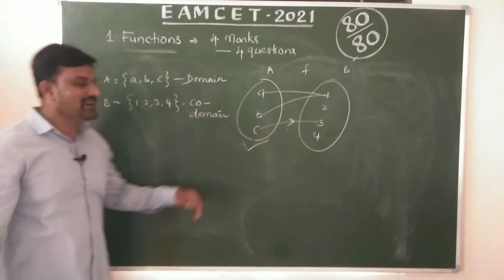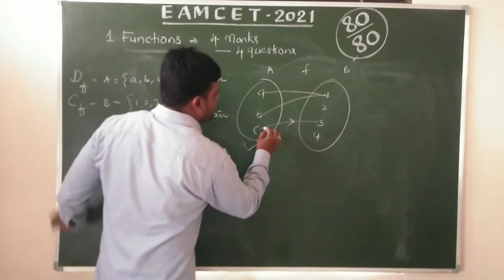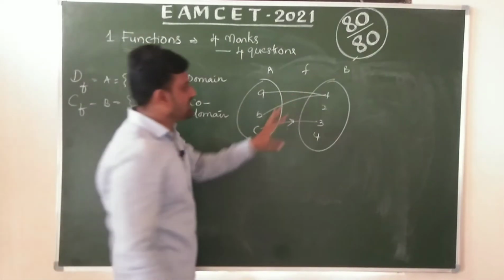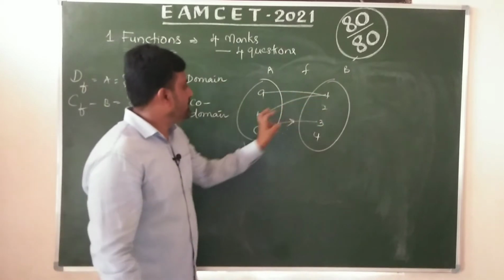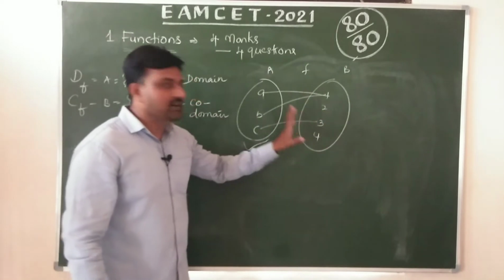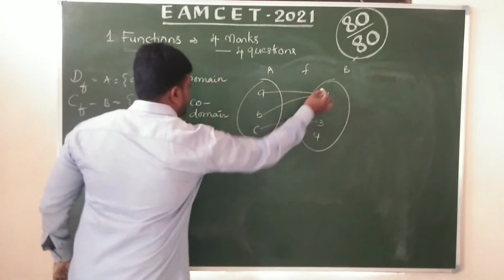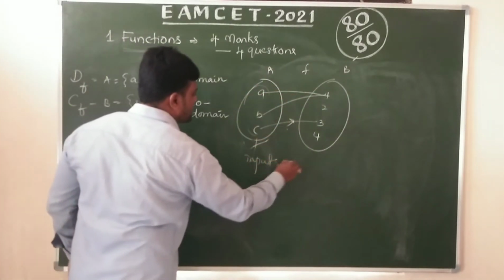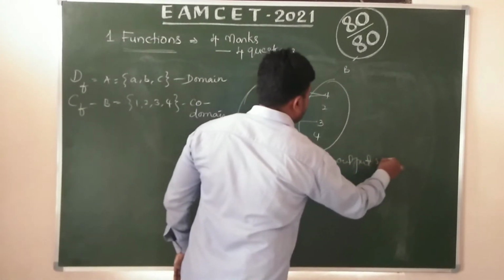And what about range? Now the range elements are those which participated in the relation, which are connected with some element. A is connected with 1, B is connected with 1, and C is connected with 3. Now 2 and 4 are not connected with anyone. Yes or no? These are inputs, A and B, and the outputs are 1, 3.